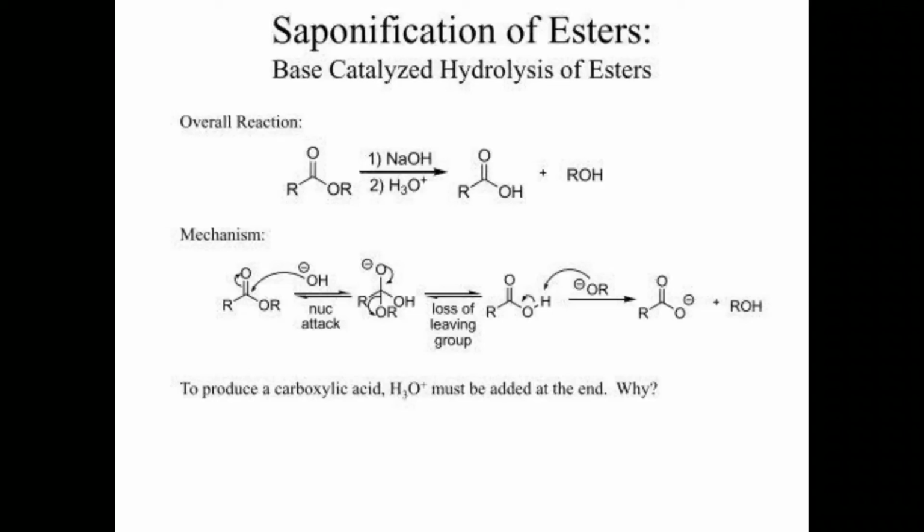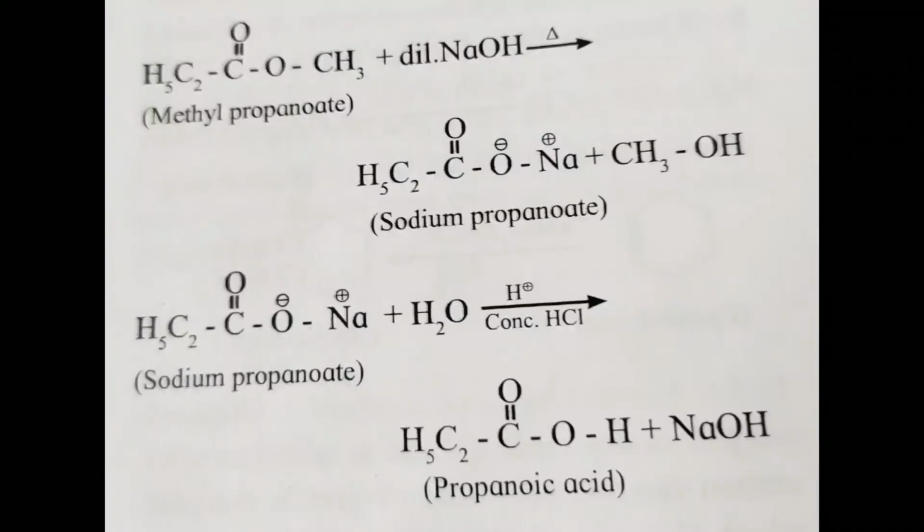In this reaction, the sodium or potassium salts of higher fatty acids are known as soaps. Hence, alkaline hydrolysis of esters is called saponification.